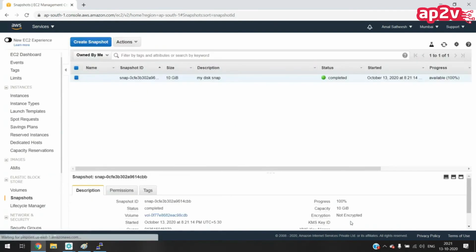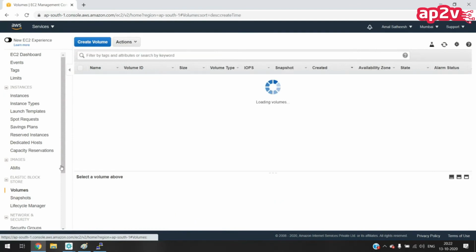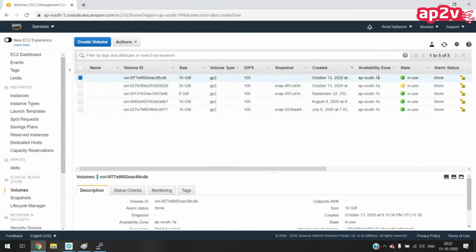There is one more thing I can discuss. Suppose this volume is in availability zone 1A, and you want to create a copy of this disk in another availability zone. Again, we can create a snapshot, and from the snapshot create another volume, and choose the other availability zone.